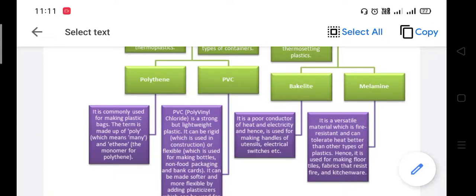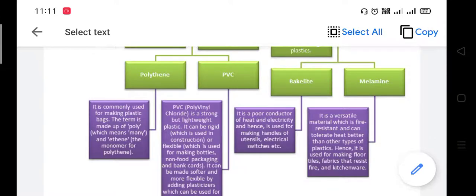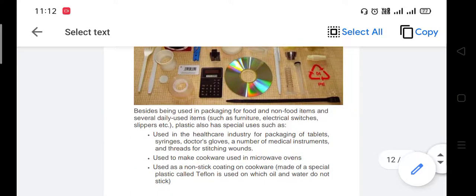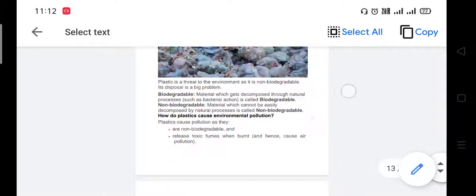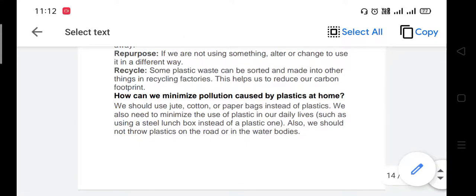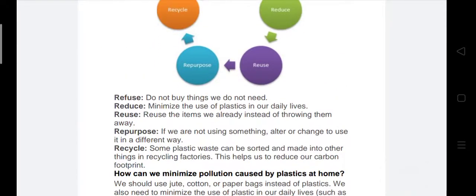Okay, you also see this. Okay, dear student, you also know about the 3R: refuse, reduce, and reuse.